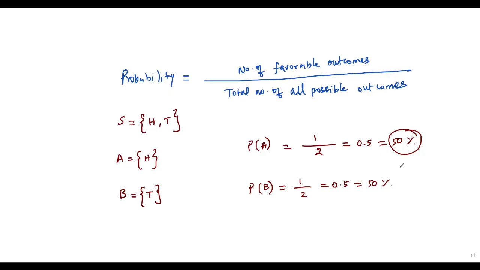So there is a 50% chance for getting head. There is a 50% chance for getting tail. And also, when I find the probability for any event, the value of the probability will always be between 0 and 1. So the probability of any event will never be greater than 1, and never less than 0. In case you get a probability of an event greater than 1 or less than 0, there is something wrong with our work.